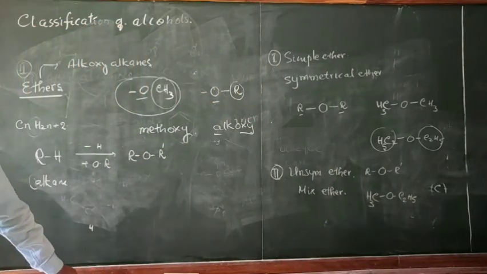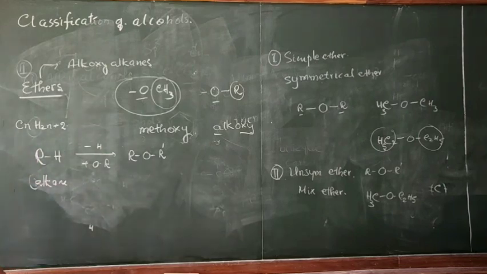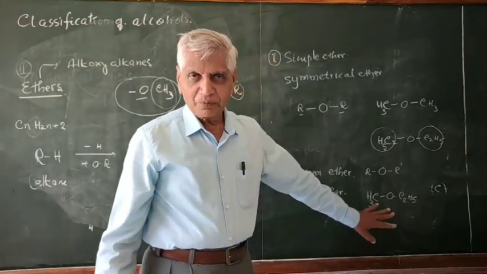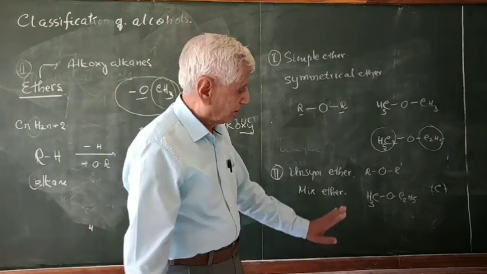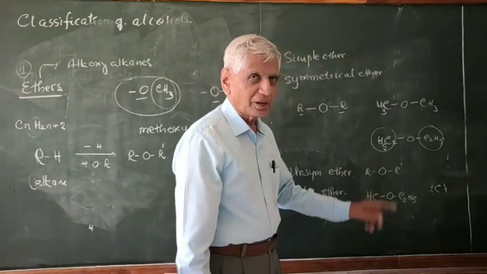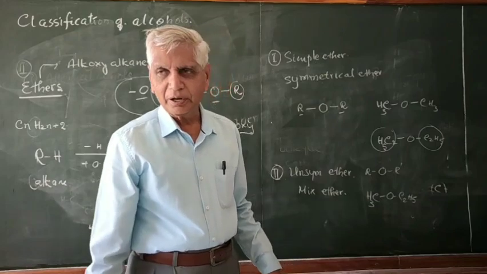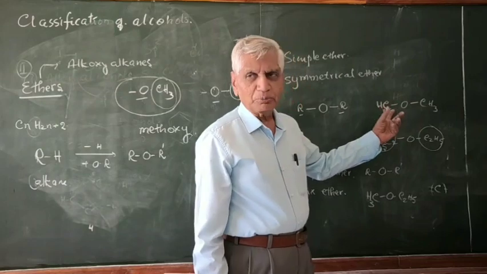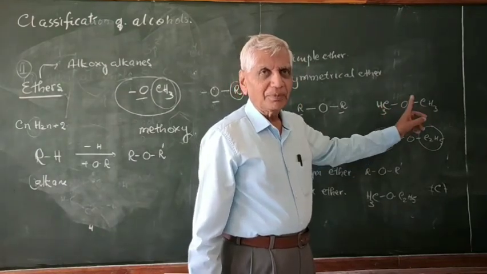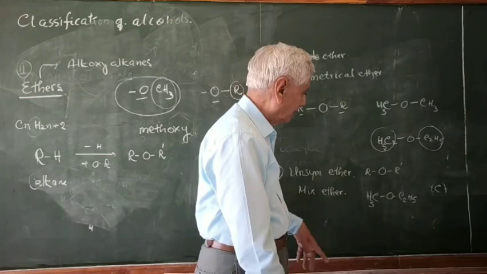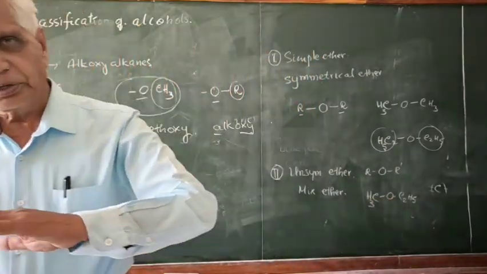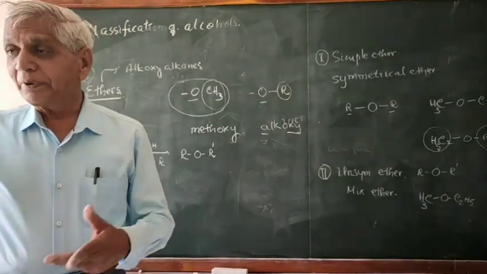So this is as regards the ethers. Sir, its name? Yes, we'll come to the nomenclature later. Don't mix up everything. Understand, this is a mixed ether, this is a simple ether. Of course, these are two methyl groups and therefore it is called dimethyl ether. And here, one is methyl and another is ethyl. You can give the name according to the alphabet.